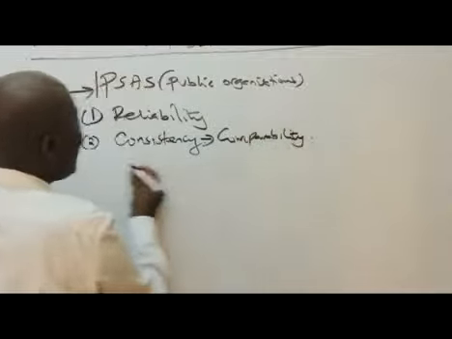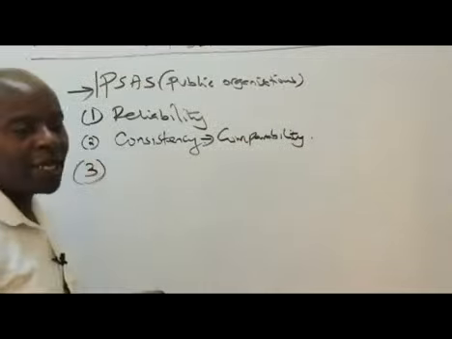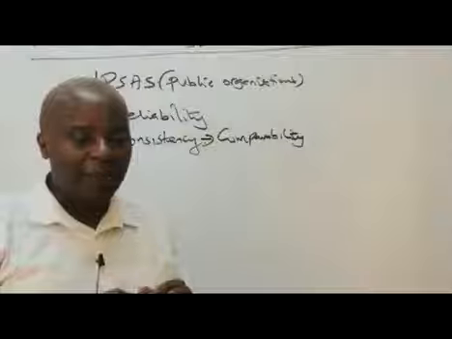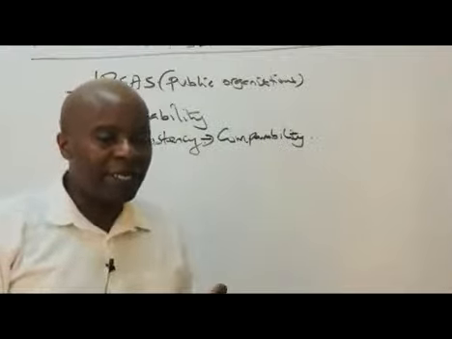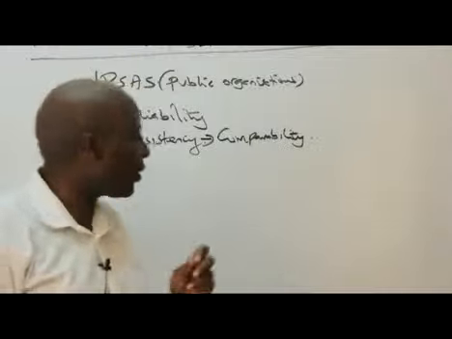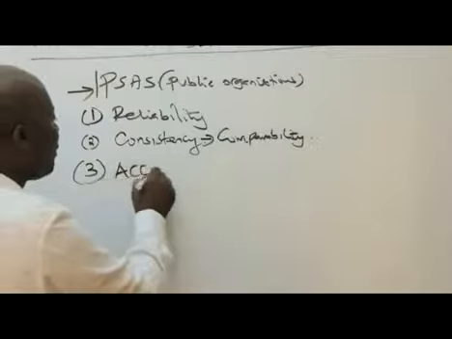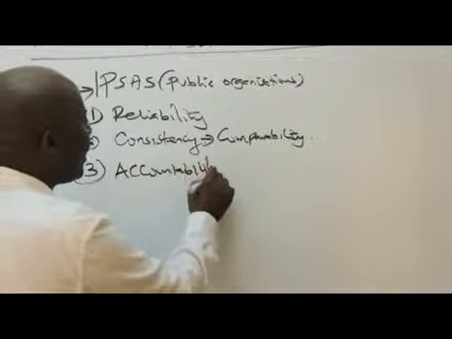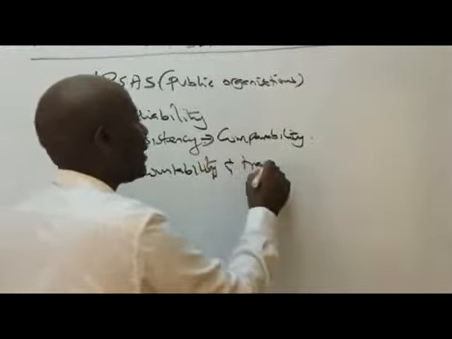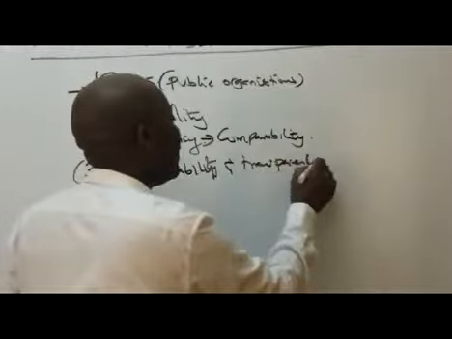like that. And then, ladies and gentlemen, number three, I hope you're following. Number three, we have the concept of what here? Accountability and transparency. Accountability and who? Transparency. Accountability and transparency.